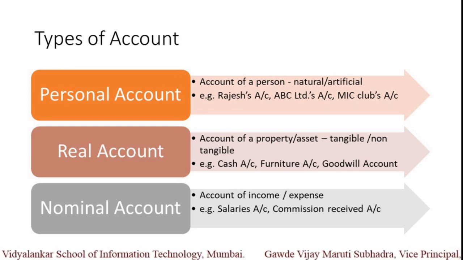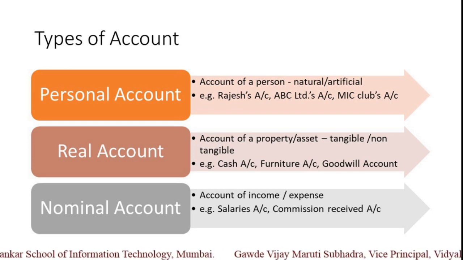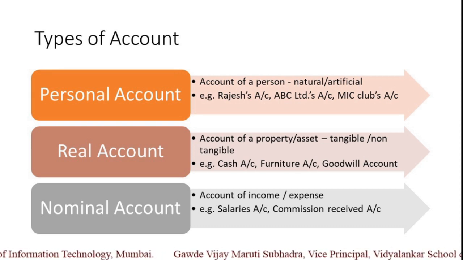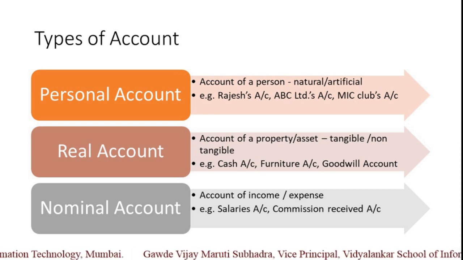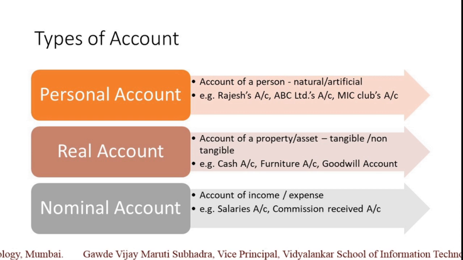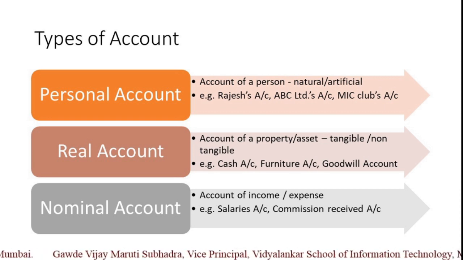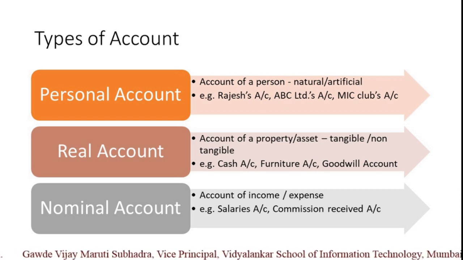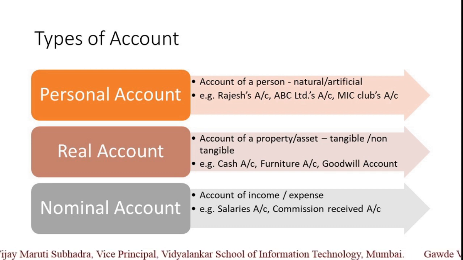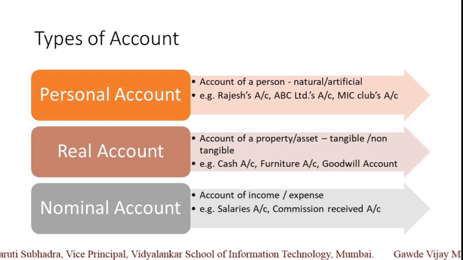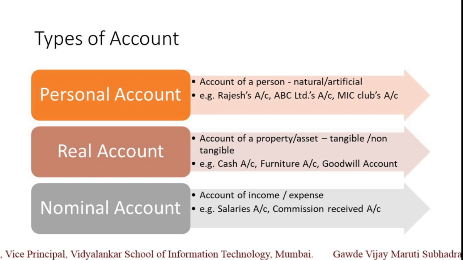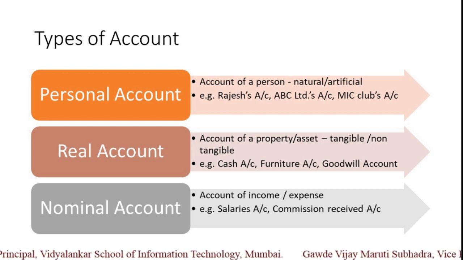Accounts of a person are called personal accounts. Now when you say a person, that person can be natural or artificial. Natural persons are like you and me, human beings. So Rajesh's account, Vijay's account, Santosh's account, etc. Whereas an artificial person means a company or any organization. So ABC Limited's account, MIC Club's account, bank's account, these are all artificial persons' accounts.